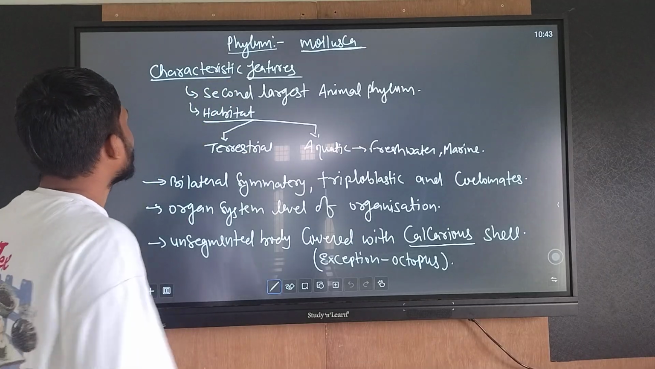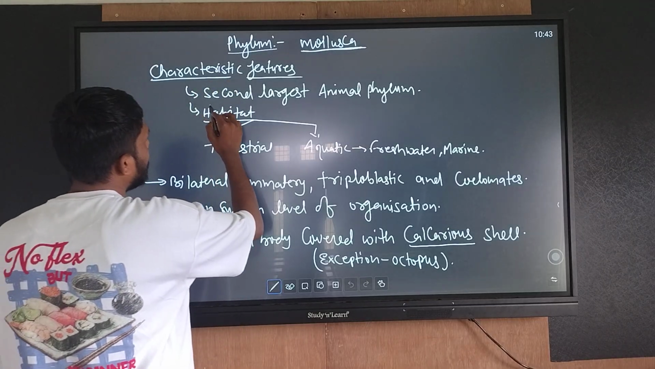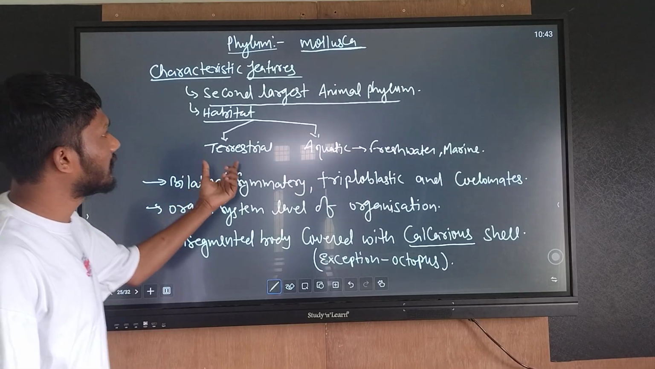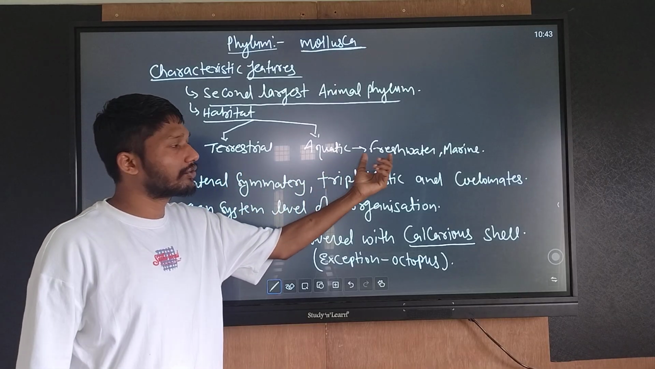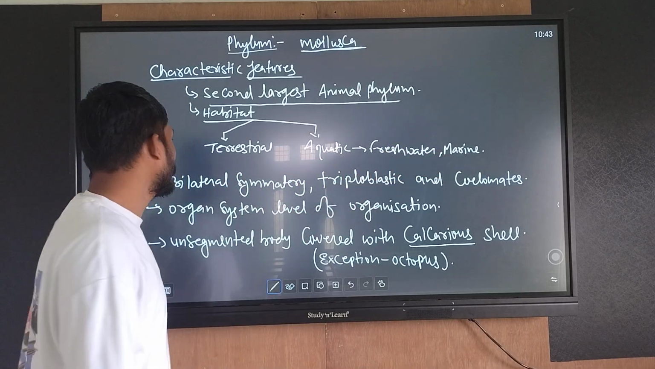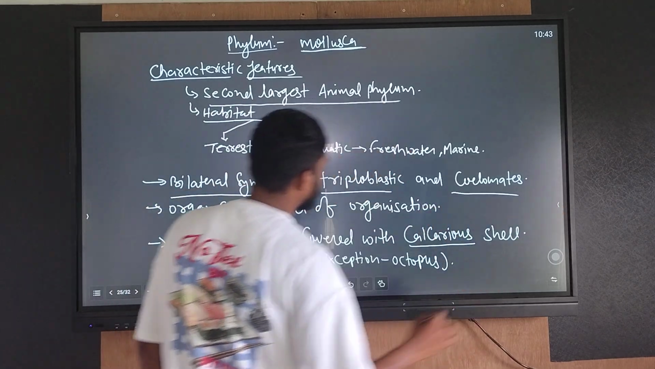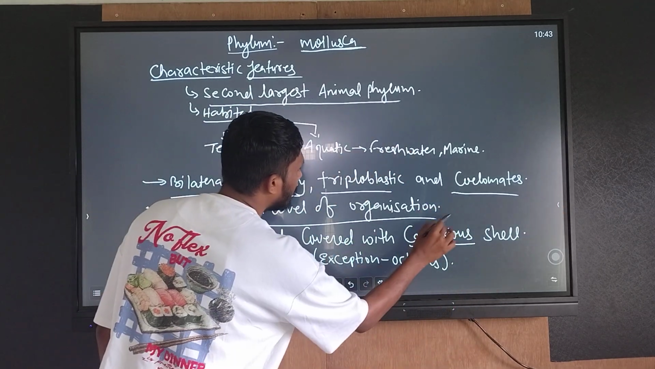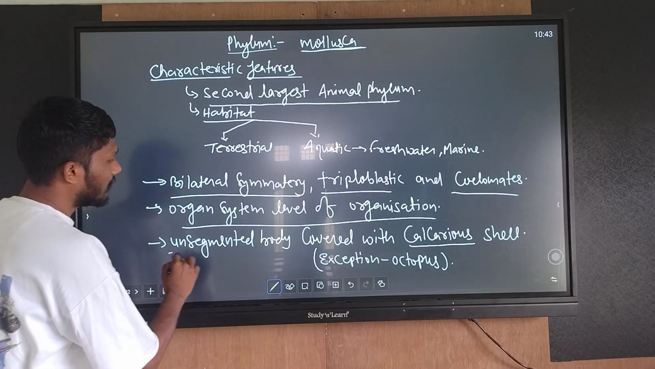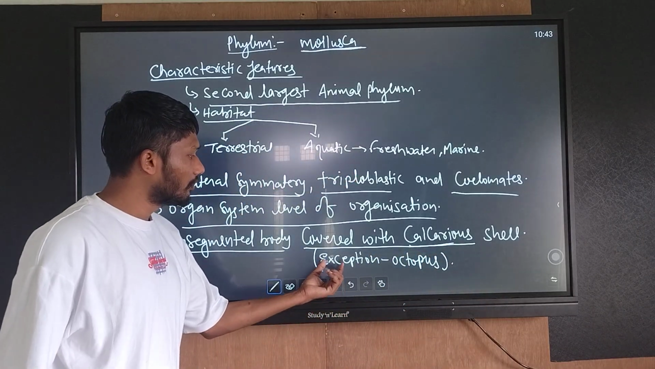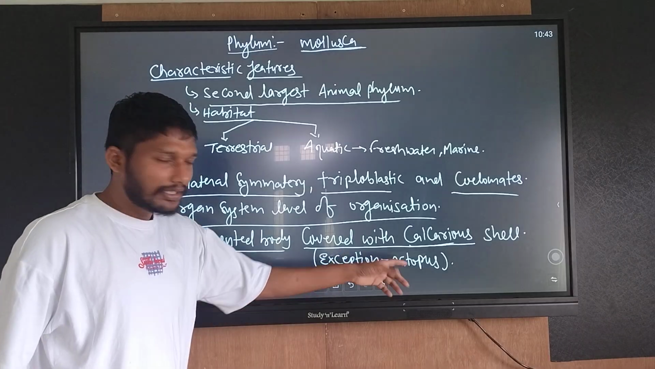Phylum Mollusca. Characteristic features: these are the second largest animal phylum. Habitat terrestrial or aquatic; in aquatic, freshwater or marine. Bilaterally symmetrical animals, triploblastic and coelomate. Organ system level of organization is seen. Unsegmented body covered with a calcareous shell, with the exception of octopus.